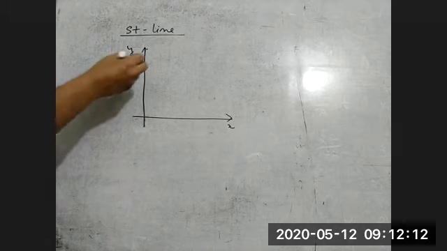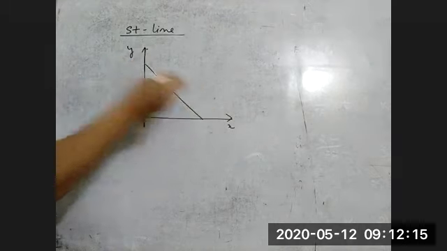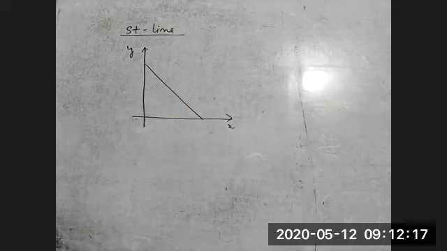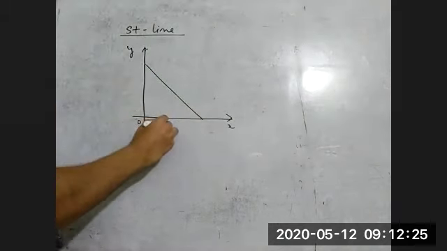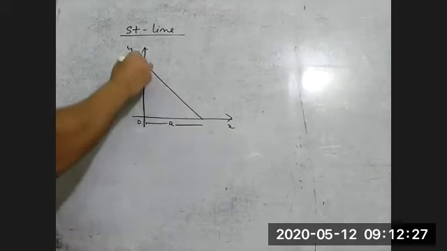Okay, so now I'm just taking this as a straight line. This time I'm not giving you the y-intercept, and I'm not giving any slope. But just from the origin, this distance I'm giving as A, and this one as B.